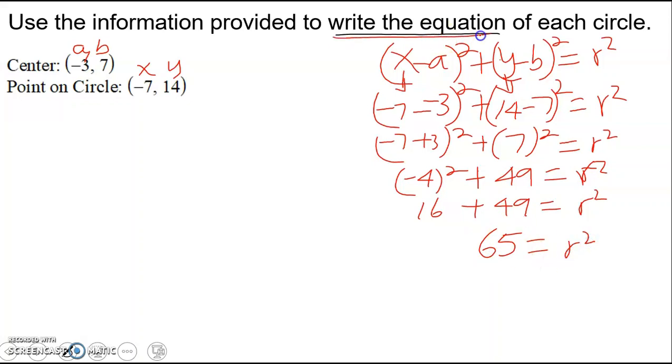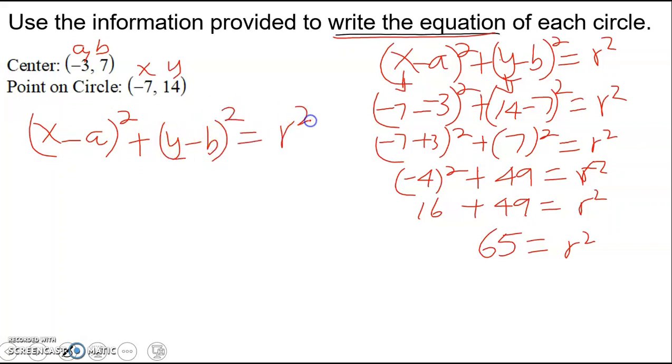And when we are writing the equation, what we need is r squared in our equation, not r. So since we have r squared, we don't need to worry about finding the radius. So we just leave it like that. Now to write our equation, we have to rewrite that outline equation and then substitute what we have. X and y have to be variables. They have to make it general.